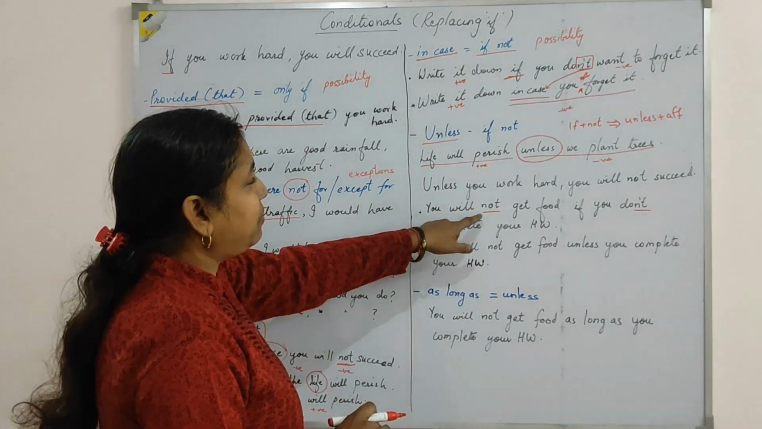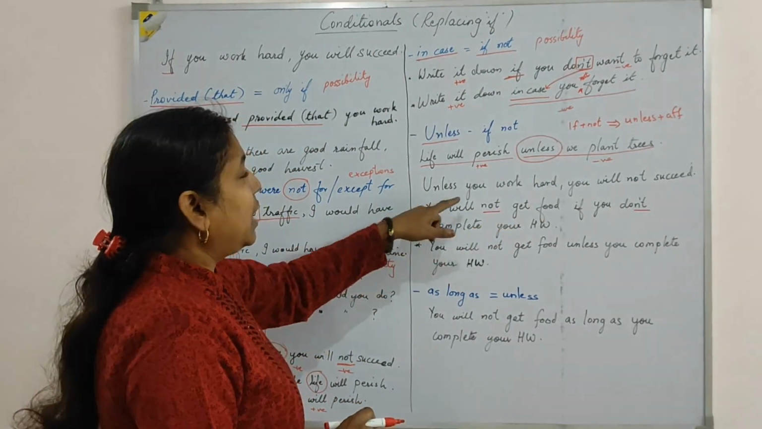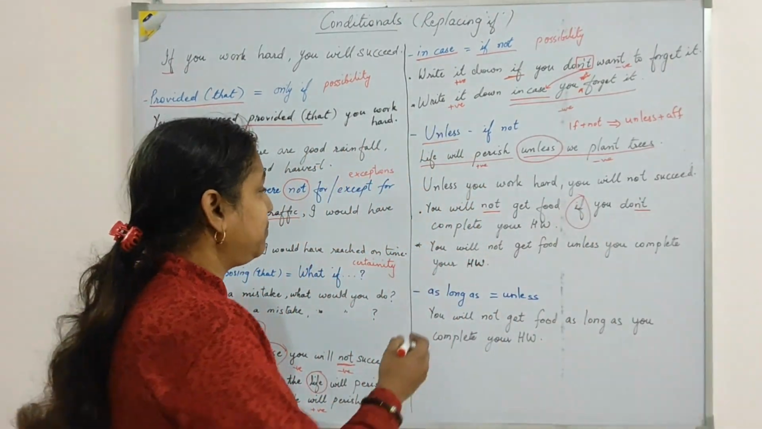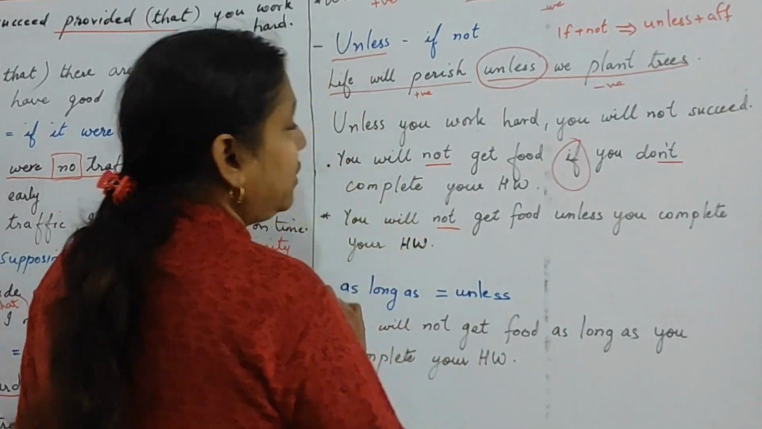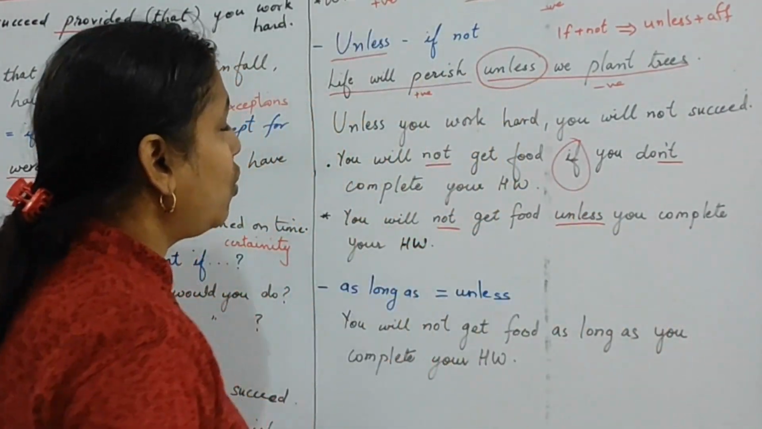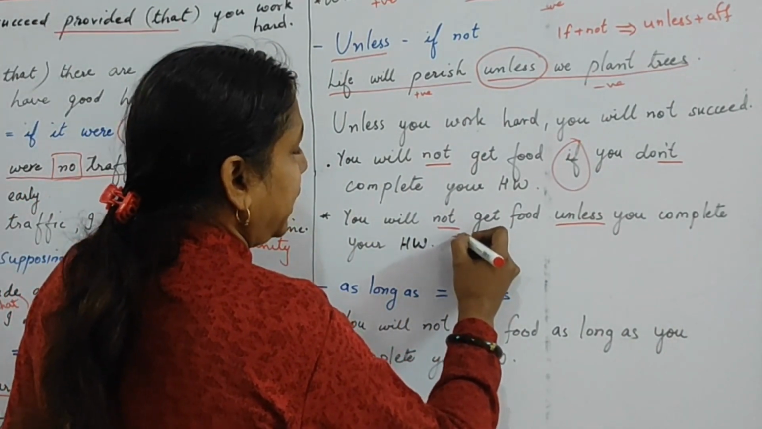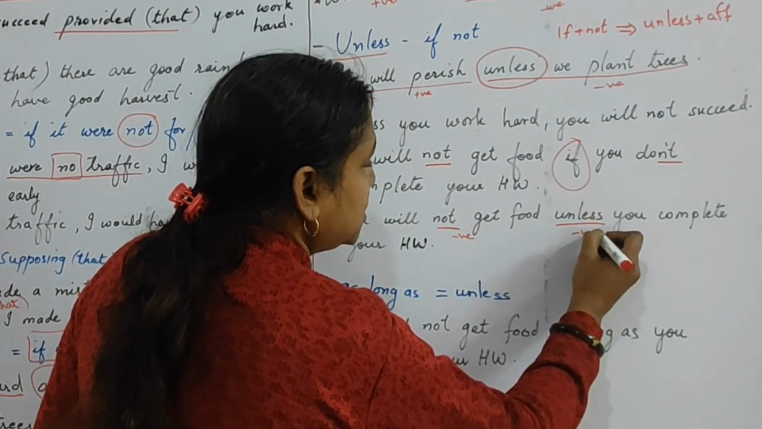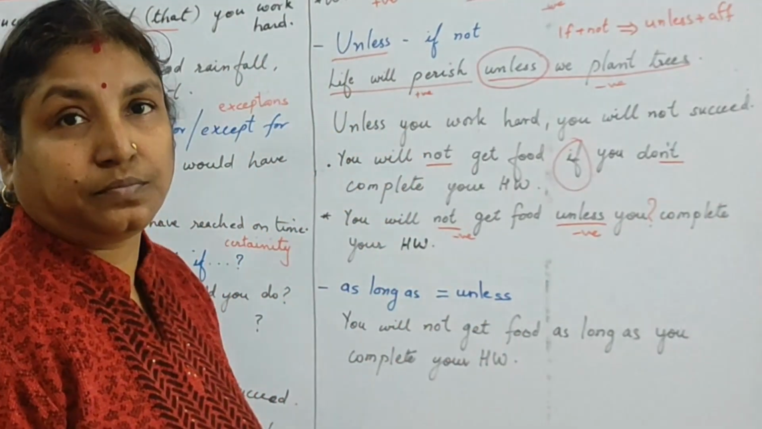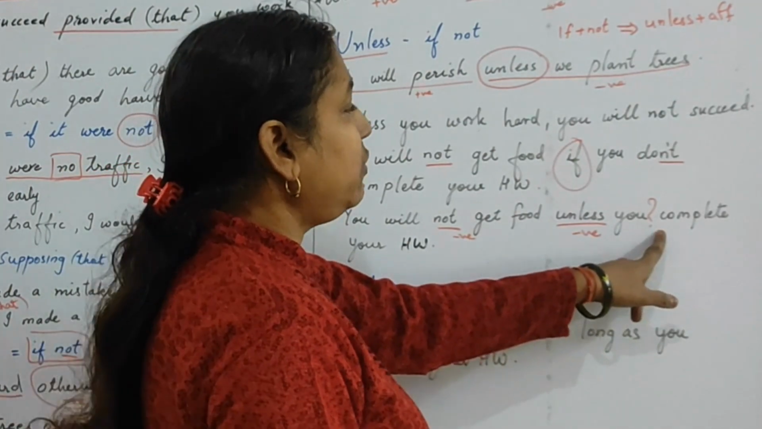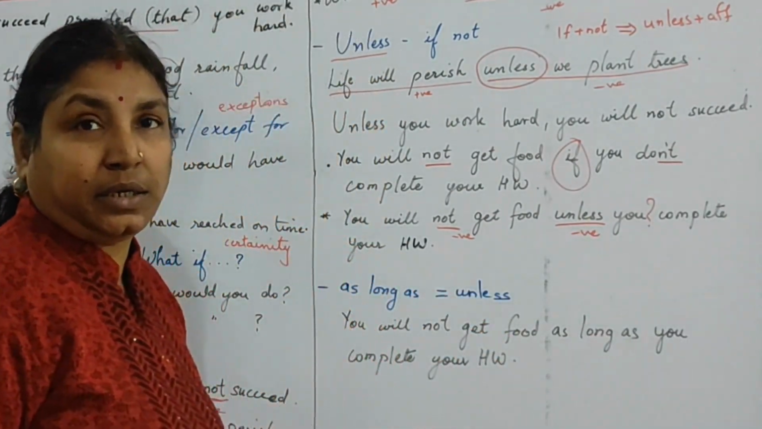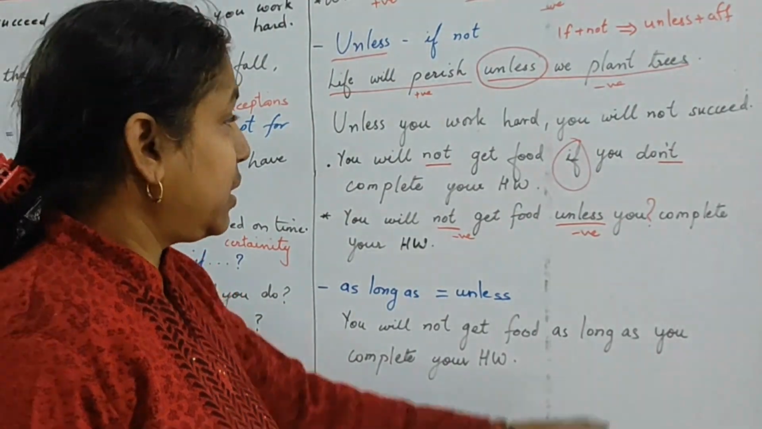So now I am going to replace these two negatives and if with unless. So what will my answer be? You will not get food unless you complete your homework. So you will see one negative is here and one negative is here. So I am not going to use one more negative here. If I use one more negative, what will happen? I will have three negatives, and the sentence will turn negative. So I am not going to use that.